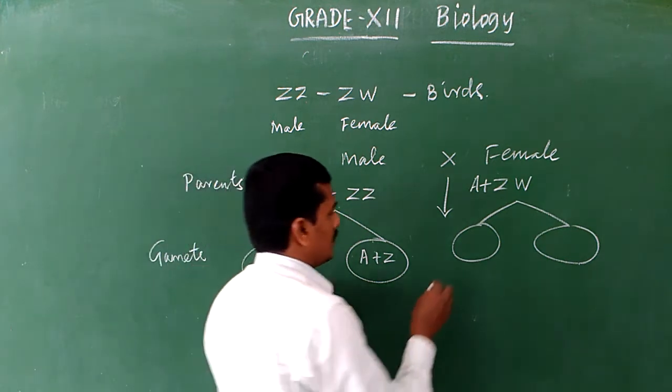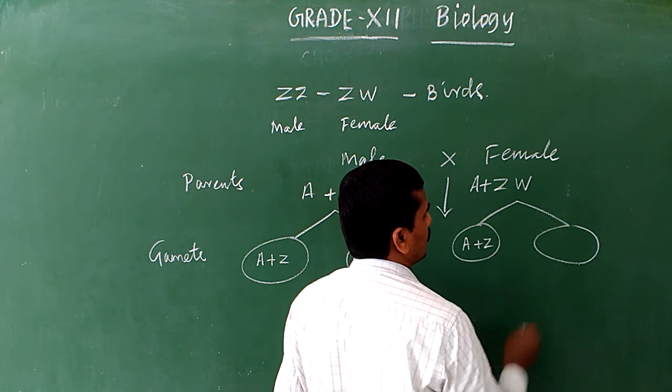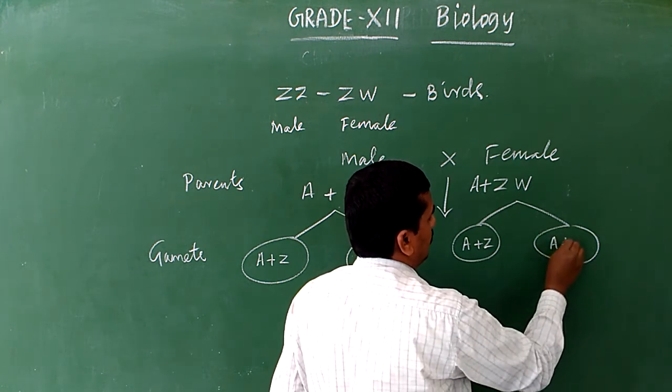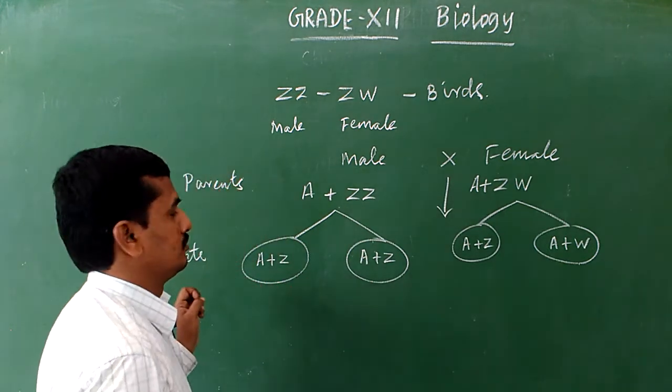But in the female, one gamete has autosomes plus the Z chromosome as the sex chromosome, and the other has autosomes plus the W chromosome as the sex chromosome.